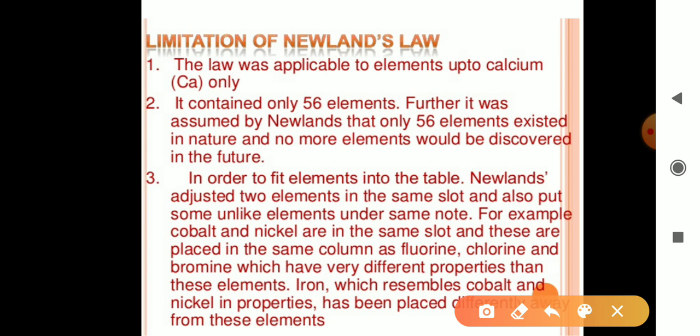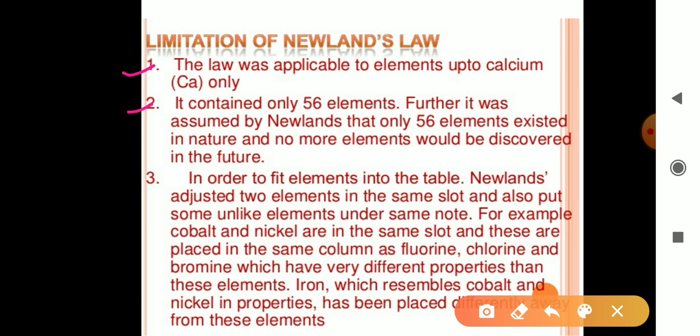So see the limitations of Newland's law. The first limitation is that the law was applicable to elements up to calcium only. According to Newland's law, the properties of the first and eighth elements are the same, but this law is applicable only up to the element calcium. After calcium it doesn't match with the law.